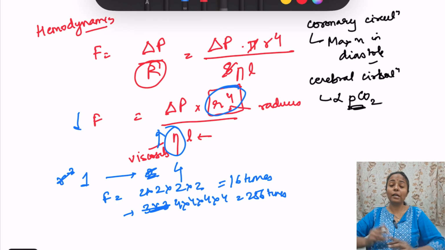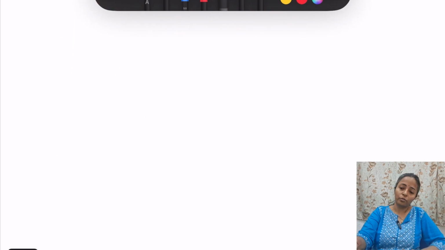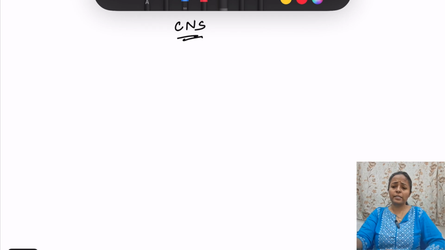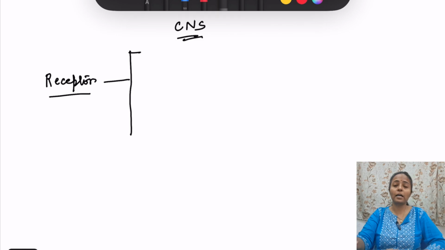Okay. So we have completed the respiratory system, we have completed the cardiovascular system. Now moving on to the central nervous system. In the central nervous system again we will discuss all high-yield topics. First is receptors, what are the various important receptors. Most important, very commonly asked, are the receptors for vibration. So we have the Pacinian corpuscle. Okay, let's write it a different way. We'll write the sense first.